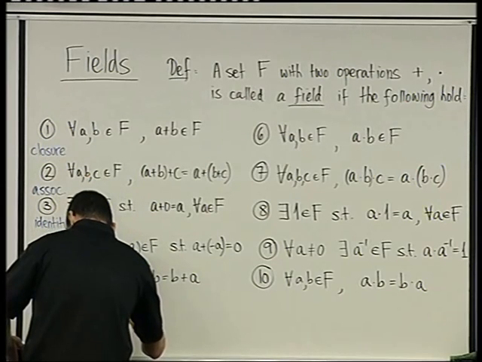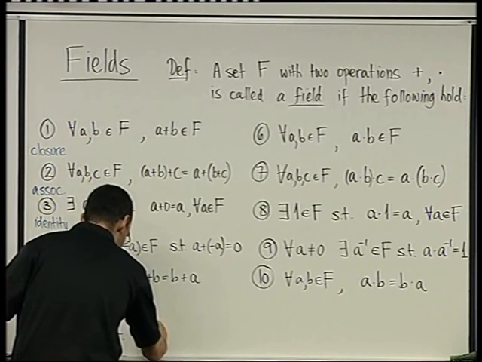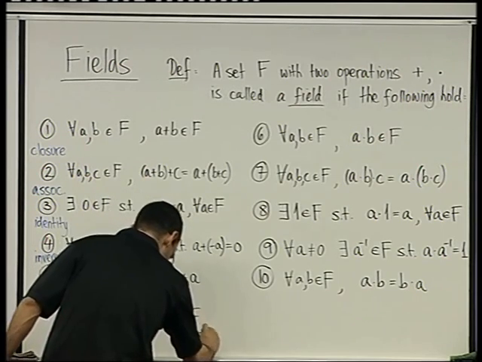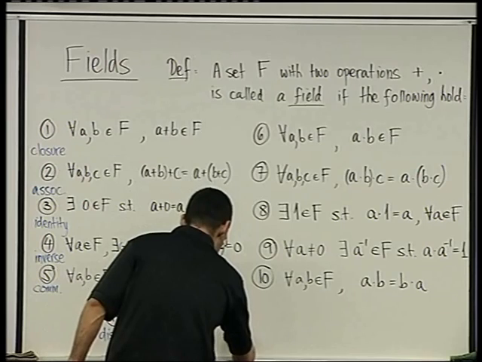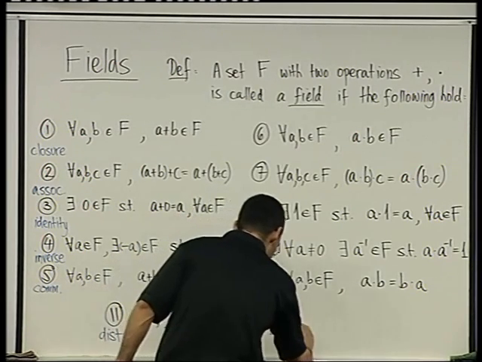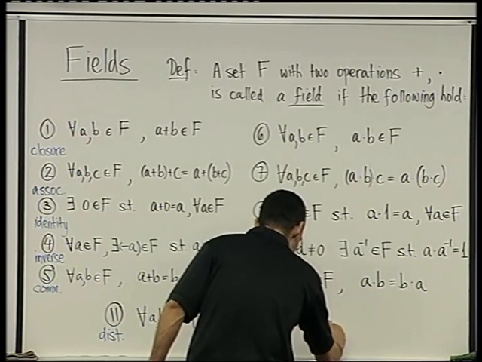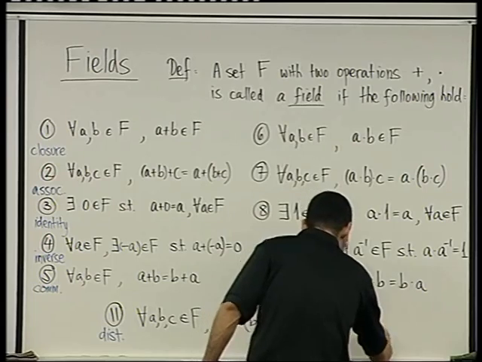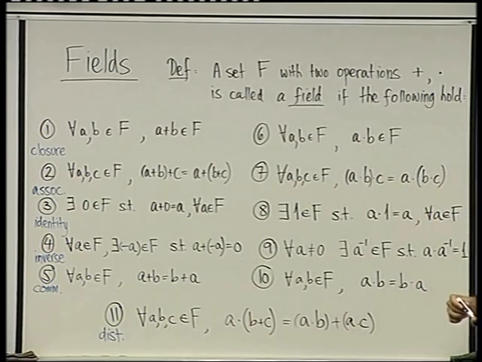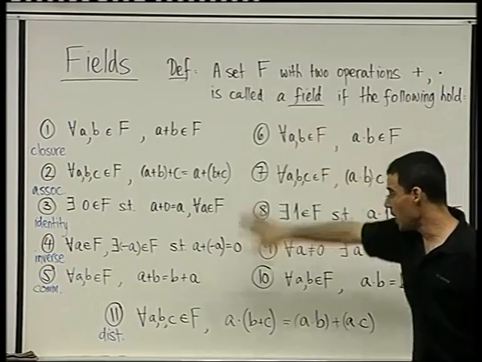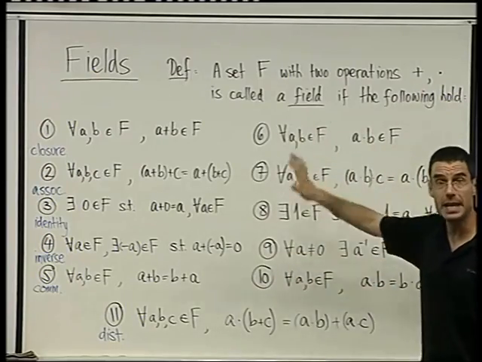For any A, B, and C that belong to F, A times (B plus C) equals A times B plus A times C. This is the distributive law which binds these two operations, which otherwise would be kind of independent, right?